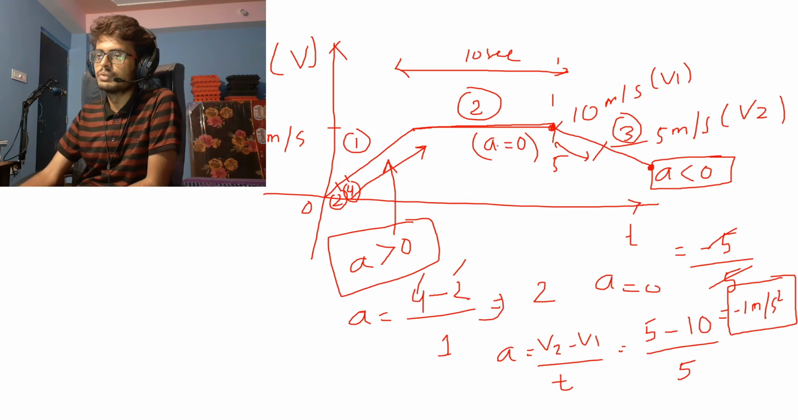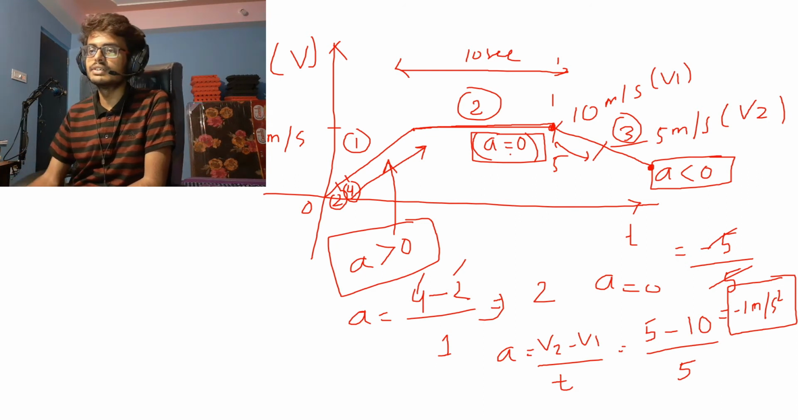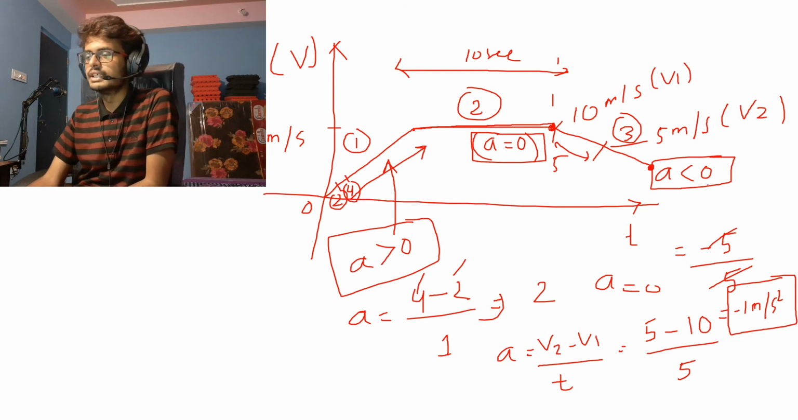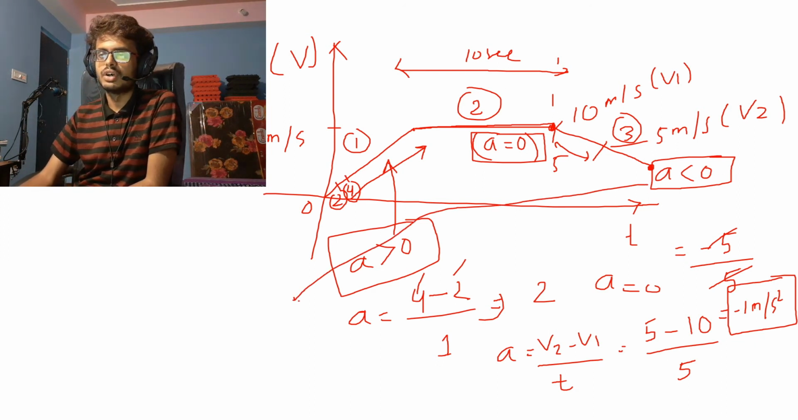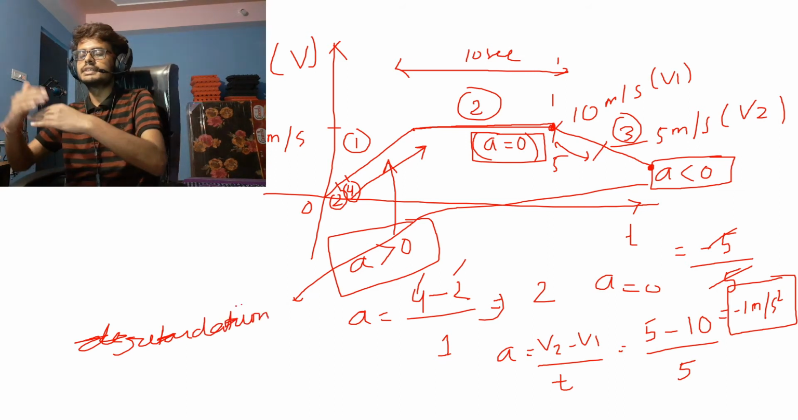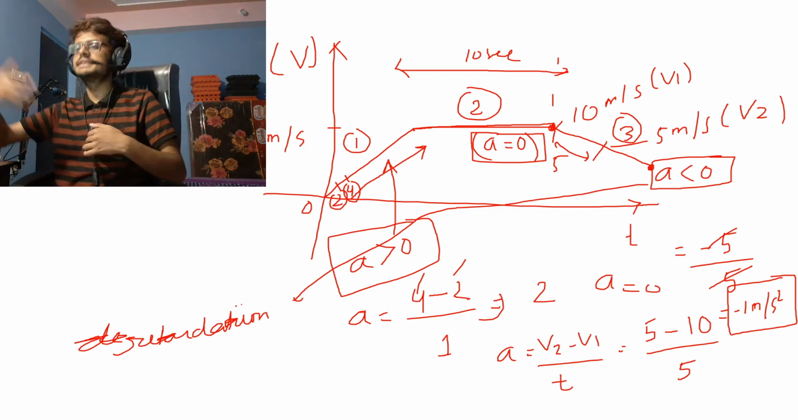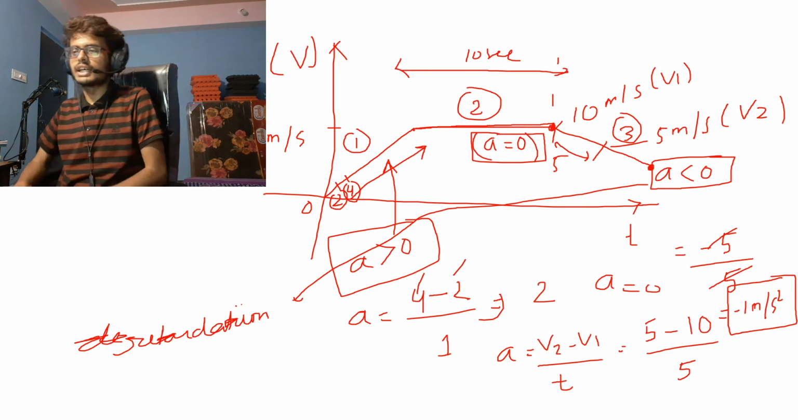So in the third phase of motion, in this graph, in the first phase my acceleration is greater than 0, in the second phase my acceleration is exactly 0, and in the third case acceleration is less than 0. So this is known as deceleration, or let's say it's called retardation. Retardation means the body is retarding over time. Retarding means its velocity is decreasing. Its velocity is decreasing over time. So that is retardation, right?